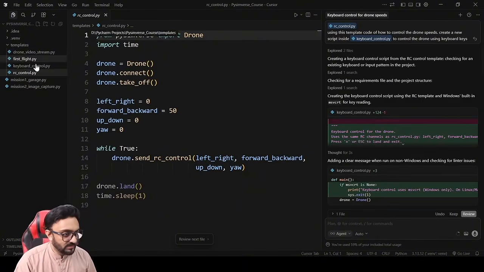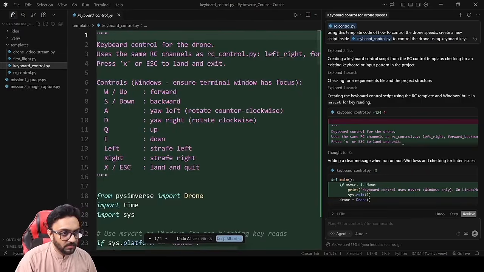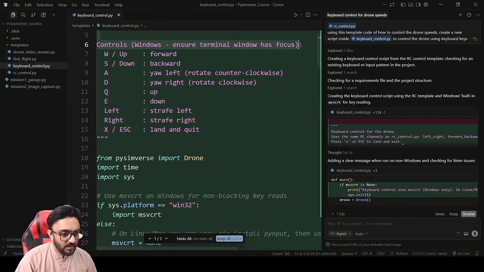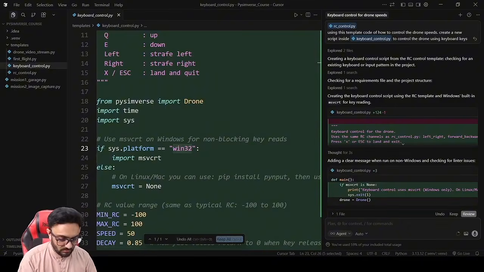Okay, now it has completed, and if we go to our keyboard control for the drone, it uses the same RC channels as RC control, left, right controls, Windows, ensure terminal window has focus, and all of that. So it's using system and Windows. Don't make it Windows specific, because we might use it on Mac as well.